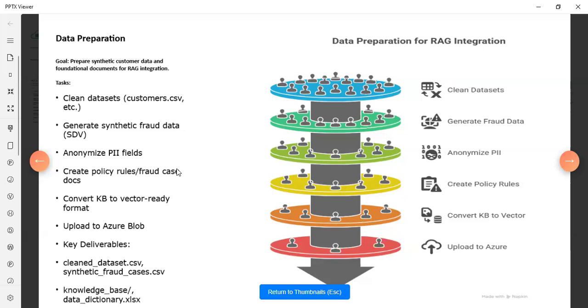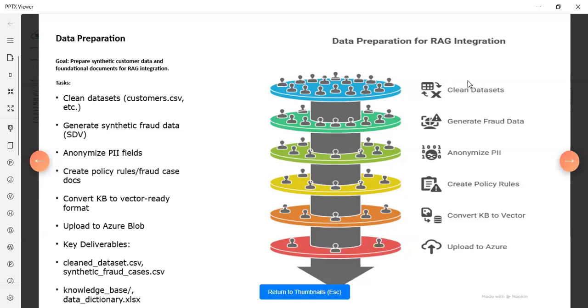And we will also convert policy rules and fraud case documents into the vector database. Here we can create this, and then this data we are going to upload into Azure Blob. By the end, we have a clean data set and data dictionary, and a knowledge base is ready for the downstream tasks. So in this sprint, we prepare the data. Our main goal is to prepare synthetic customer data and foundational documents for RAG integration. And here is all the step by step.